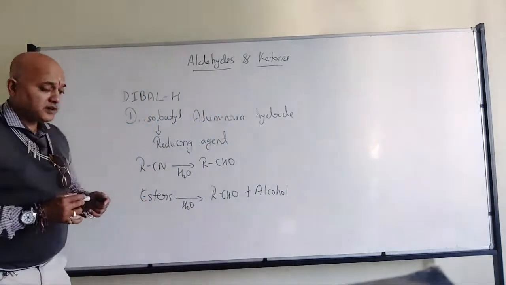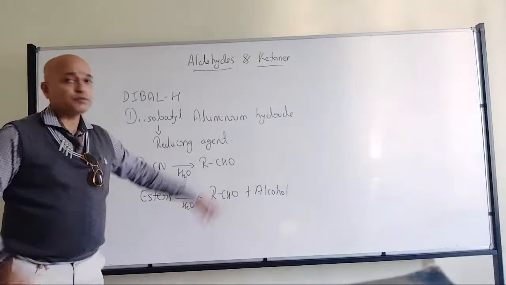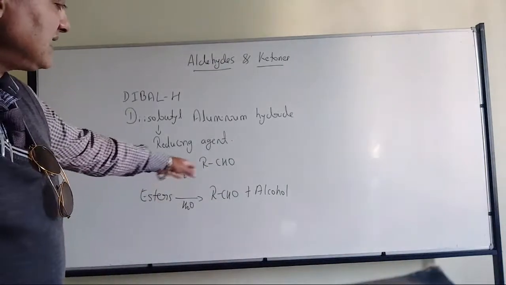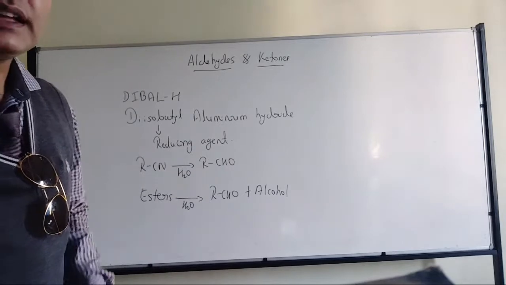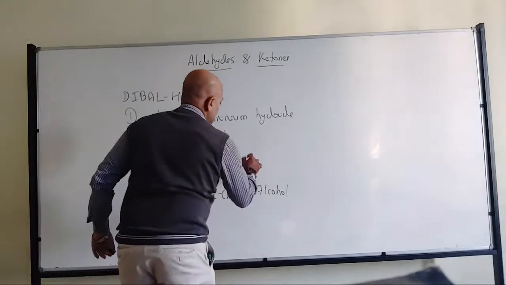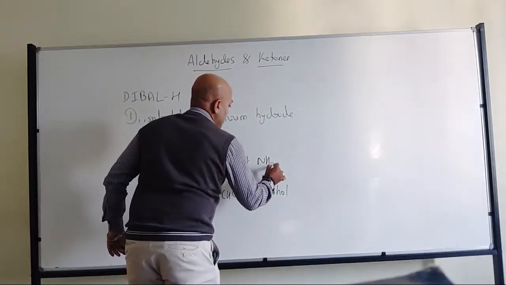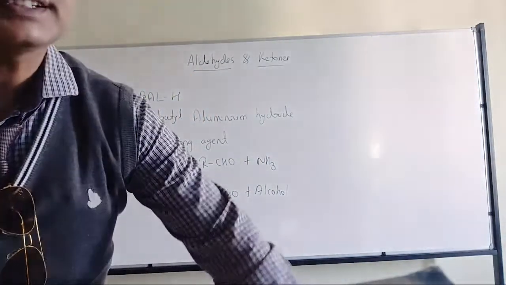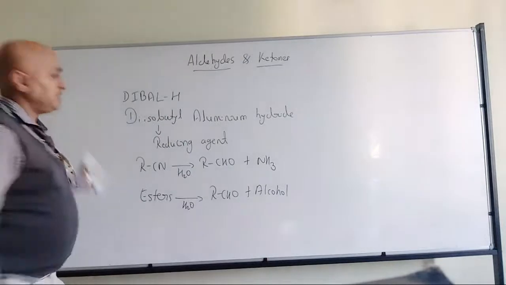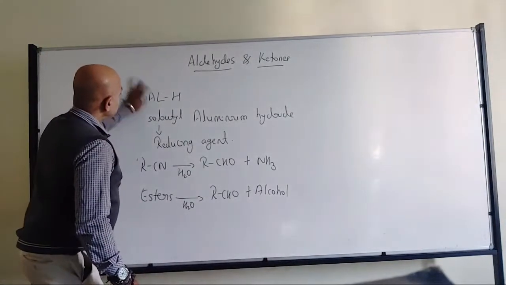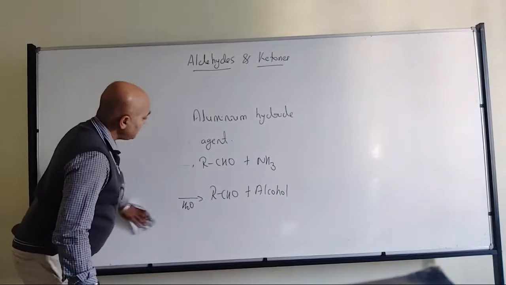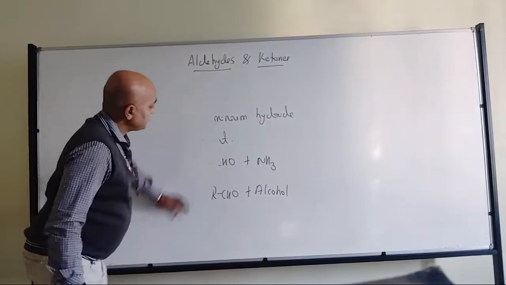In the second case, aldehydes and alcohol. Yes, very good. And for nitriles, ammonia will be produced. Even this one we have discussed in the last class. So that is the application of DIBAL-H, which acts as a reducing agent.